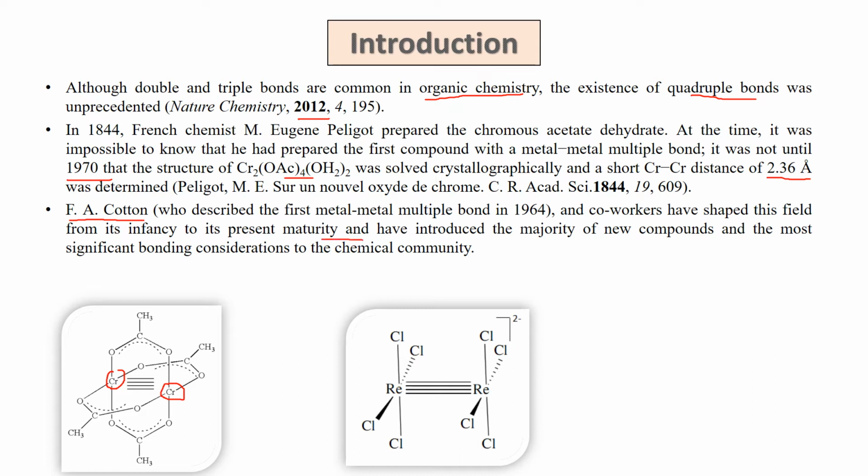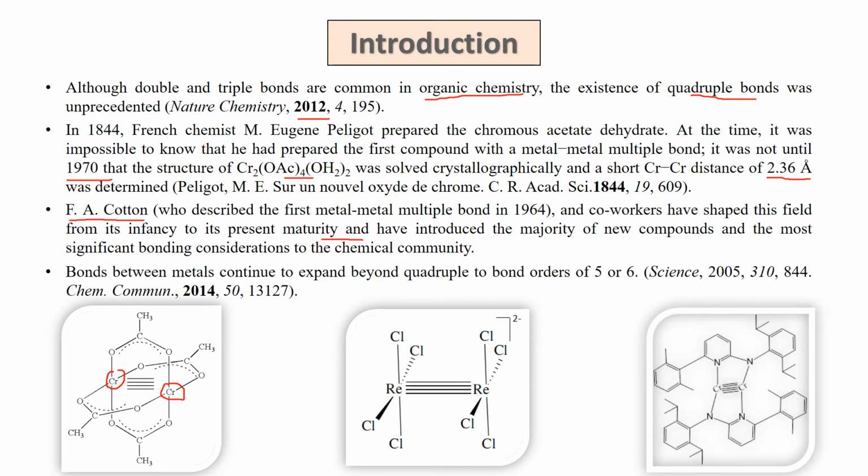Is the quadruple bond the maximum multiplicity for any bond? No, there is still further. We have a quintuple bond between chromium and chromium, which means there are 5 bonds between chromium and chromium.